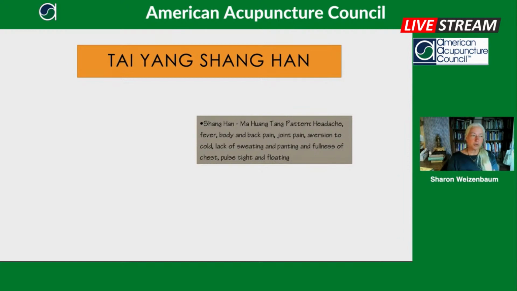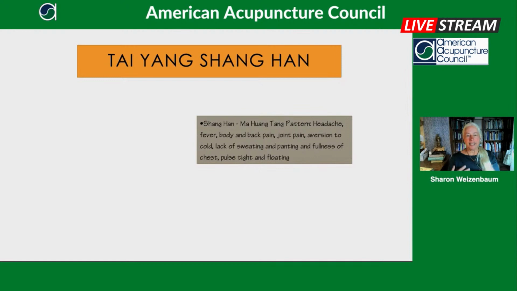And it's actually true that if, for example, you got a bad burn over more than 60% of your body, you die of suffocation. So we actually breathe through the surface of our body quite a lot. And so when the surface of your body is frozen closed, it's difficult to breathe. So there's this panting. And the same is true of the fullness of the chest. It's your lungs are not able to open and circulate. Now we'll go back to the beginning.